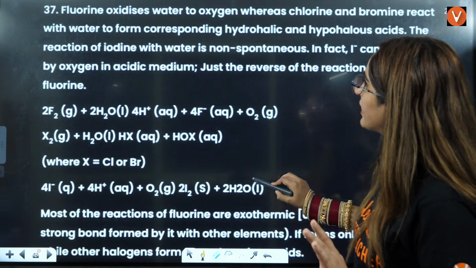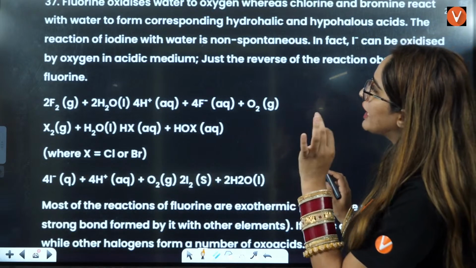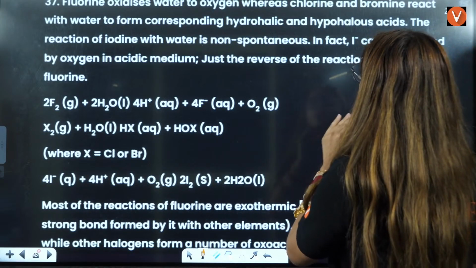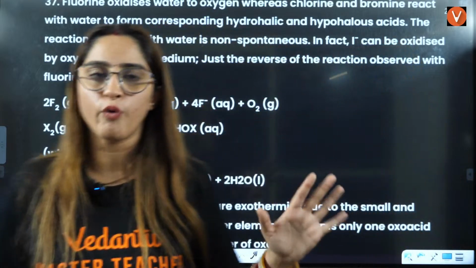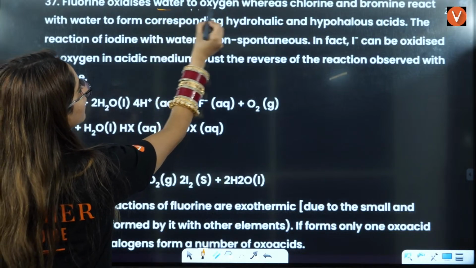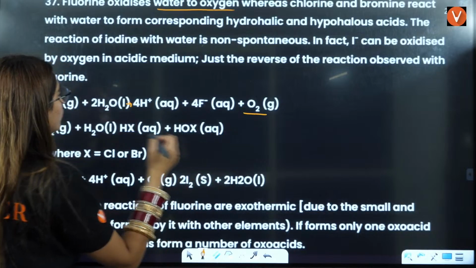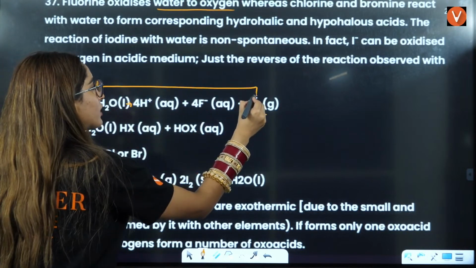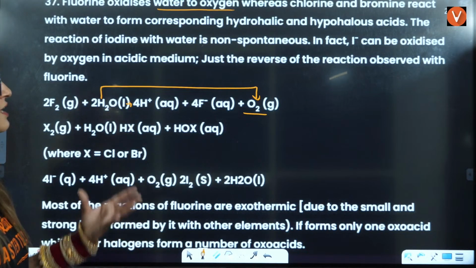Now, very important points regarding fluorine: fluorine oxidizes water to form oxygen, whereas chlorine and bromine react with water. There is a different point in this reaction: fluorine with water will form oxygen, O2. So it will oxidize the water, right? It is such a good oxidizing agent.